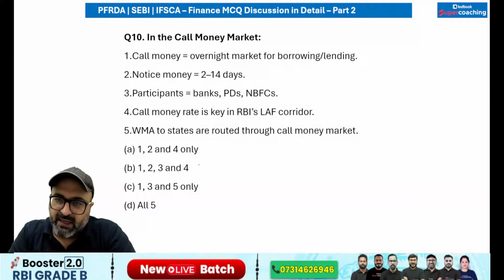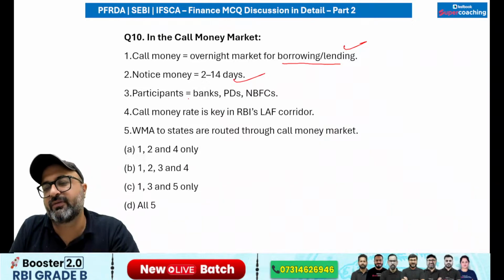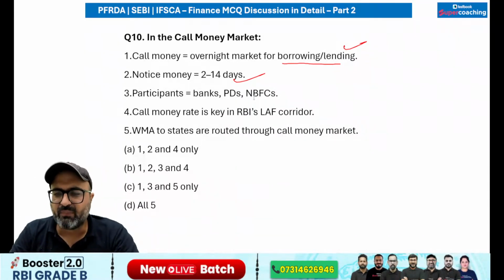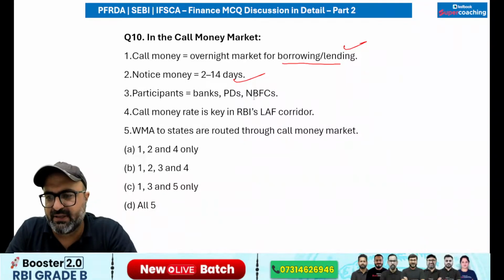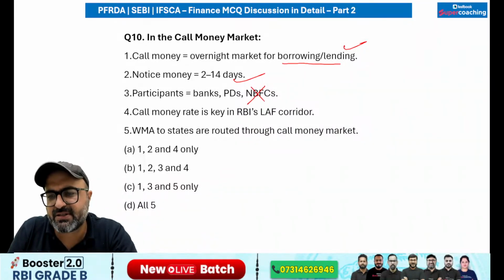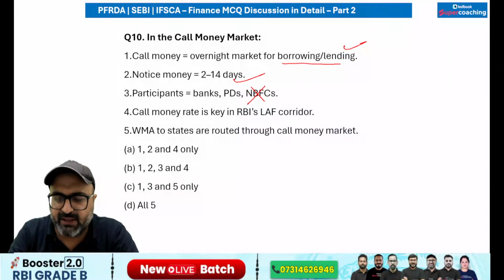Next, in the call money market, call money is an overnight market for borrowing and lending, that is true. Notice money is from 2 to 14 days, that is true. Participants could be banks, primary dealers, as well as NBFCs. I would say NBFCs are not allowed. NBFCs are not allowed in the call money market.